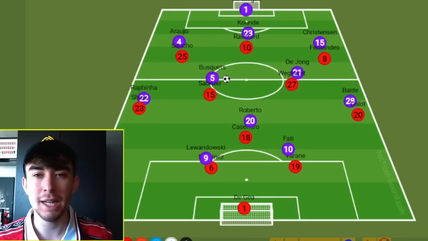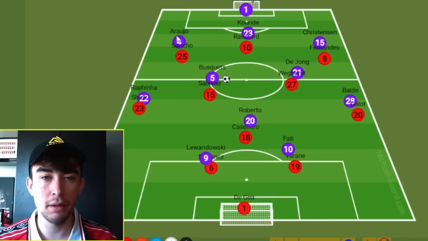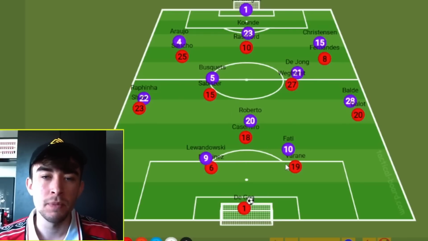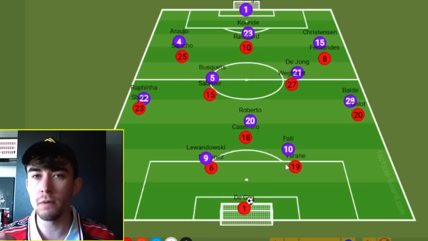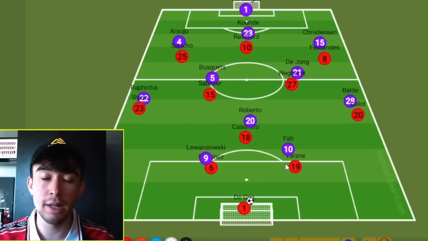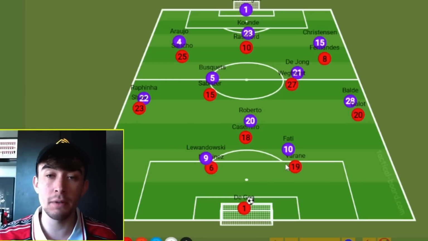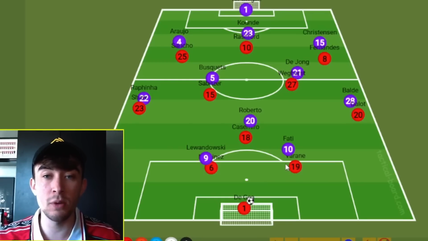So before we can talk about what Manchester United need to do to deal with the Barcelona press in the second leg, we need to talk about what Xavi did in the first leg, which caused United a few problems. And what that was, Barcelona set up in a 3-2-3-2 pressing structure. And what we'll see in the second leg is that Barcelona won't fall for that same trick with De Gea, which we saw early in the first leg, so that kind of takes that out of the equation. Barcelona will be man for man all over the pitch.